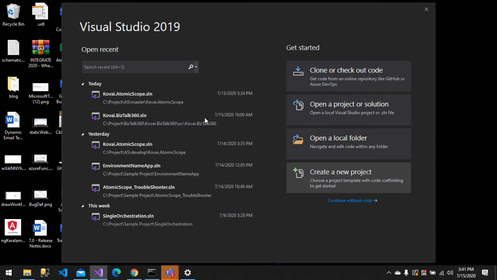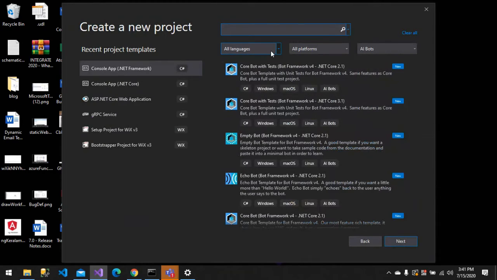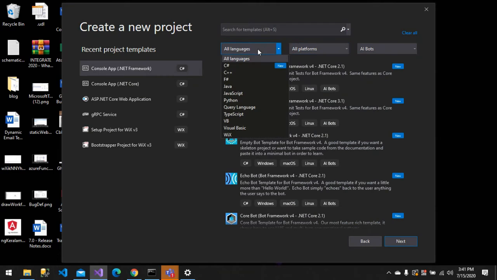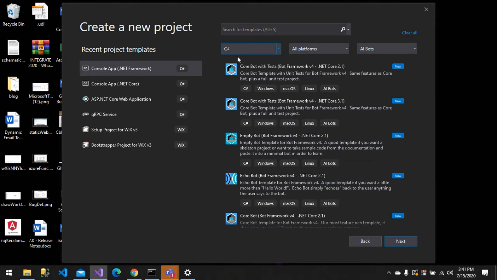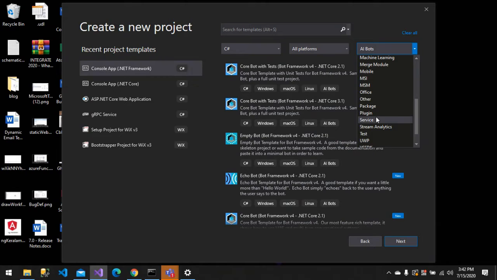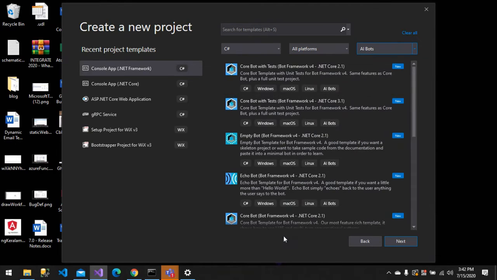Let's say I click create a new project. There are a lot of templates available, and three filter categories. First you select the language in which you want to develop the application, such as C#, C++, F#, VB or Wix. Then the platform you're going to develop for, whether Windows, Mac, TV, Linux, or any other. I'll say all platforms and AI bots. Then how you want to package it: for machine learning, for web or service, or as a plugin. You can filter the templates based on these three drop-downs.